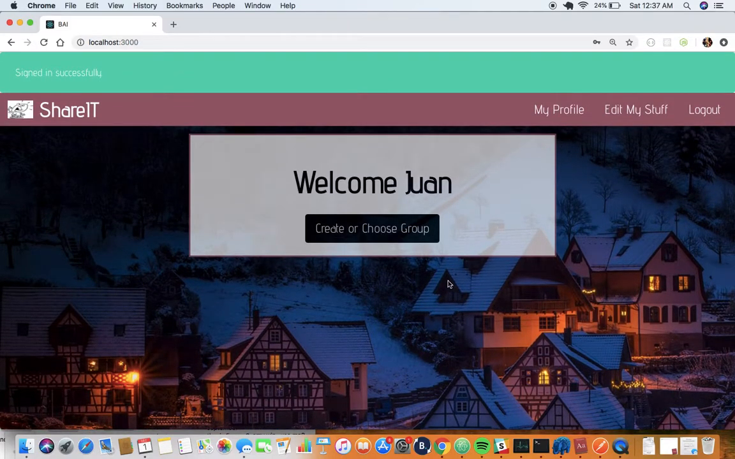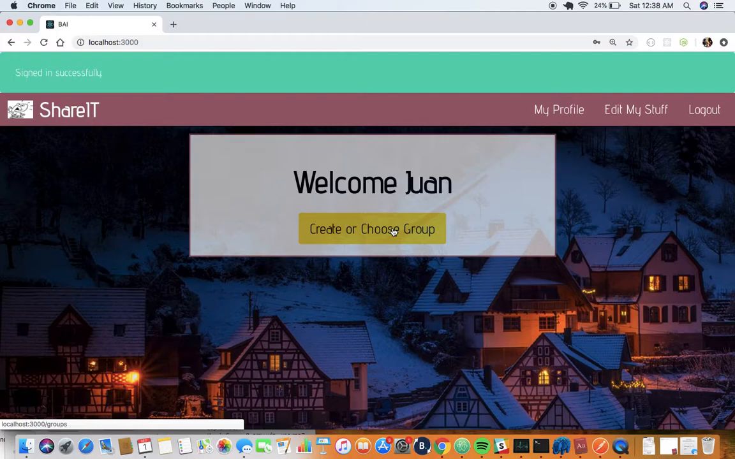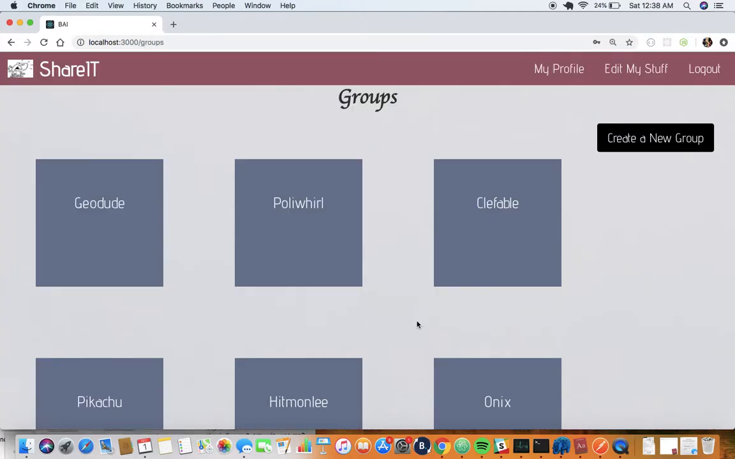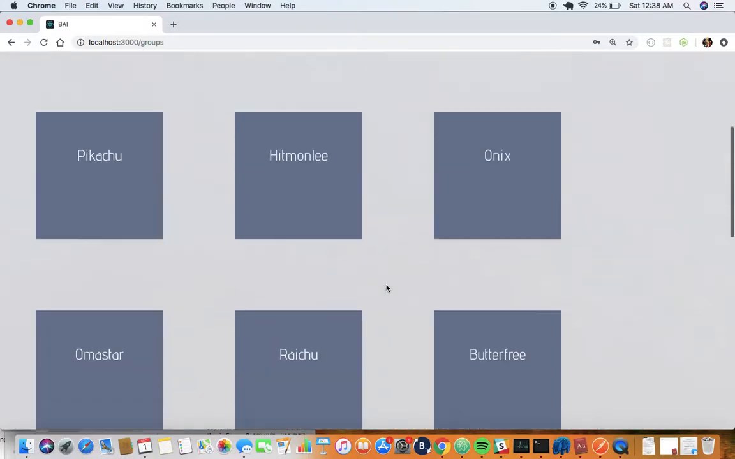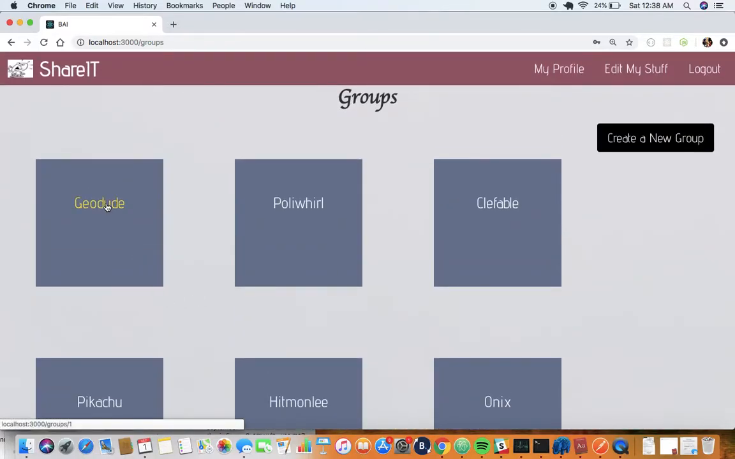From here, we're able to create or choose a group. From here, there are different groups. Think of it almost like Reddit, where you can choose from different subreddits. We can either create a group or we can choose from existing groups. So right now, I want to choose.